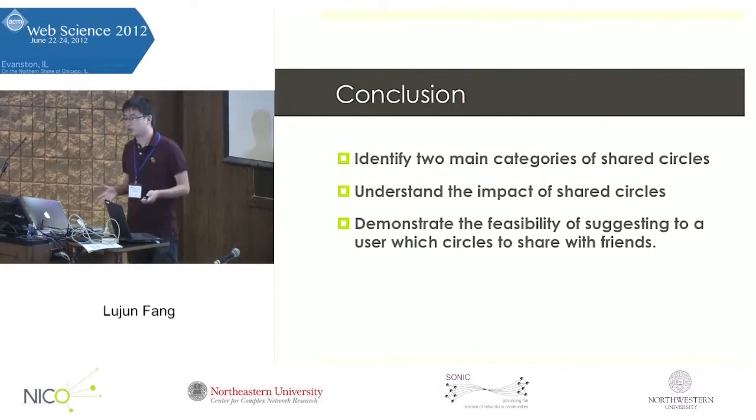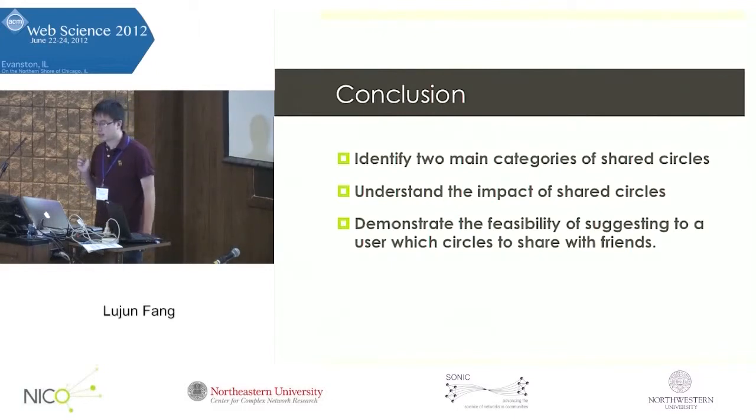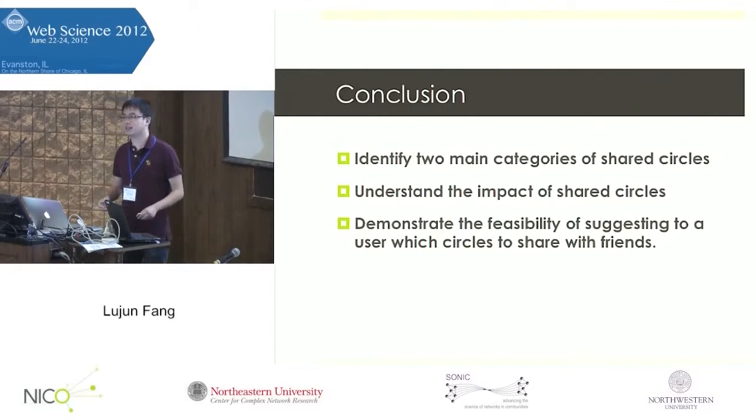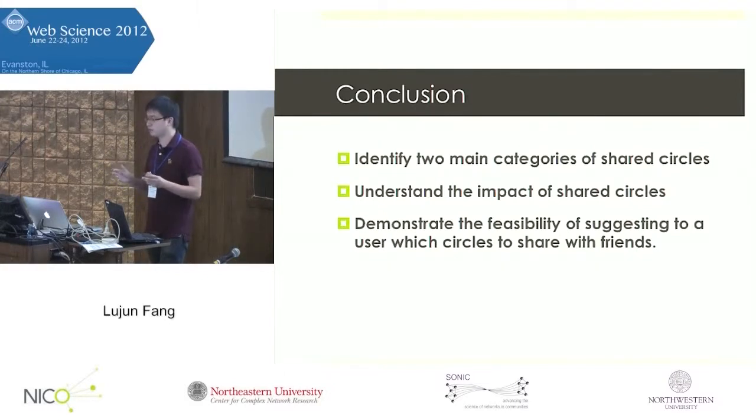And as a conclusion, we've identified two main categories of shared circles, the community circle and the celebrity circle. And we understand the impact of shared circles. We see that the circle densification rate increases during the circle sharing week. And we see that the users who are exposed to the shared circles are adding new friends into existing circles or adding new circles at a faster rate. We also demonstrate the feasibility of suggesting to a user which circles should be shared with friends.